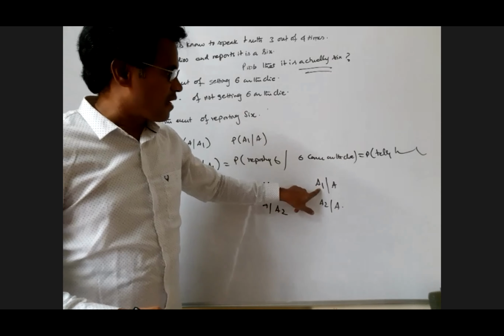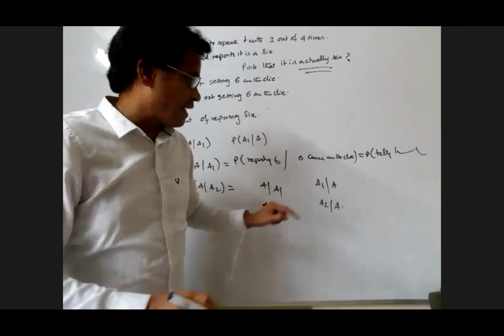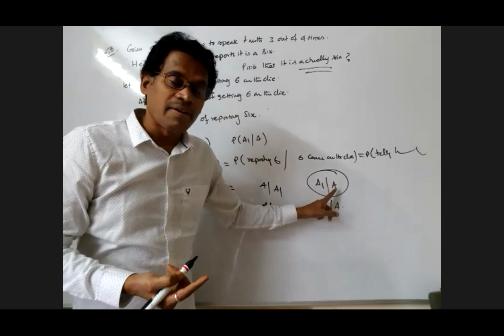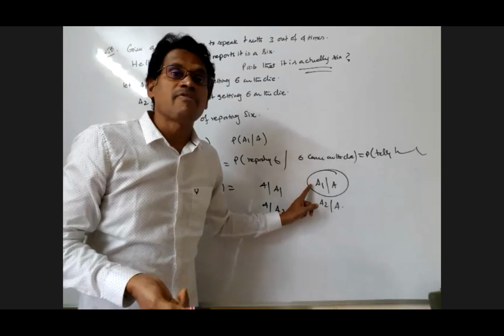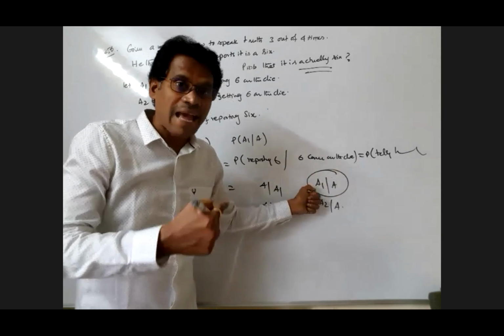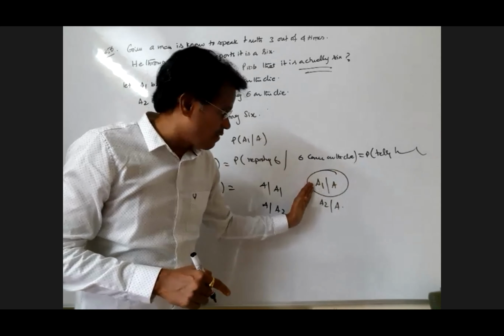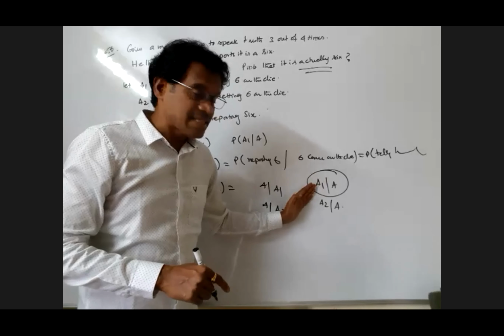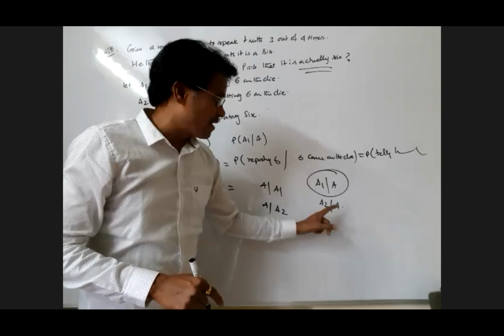Probability of A1 given A is what, my dear? Getting 6, given that he reported 6. This is the thing: actually, it is 6. The event of getting 6, given that he already reported 6. We call it actually 6, my dear. The event of getting 6 on the die, given that he reported 6. This is what, my dear, A2 given A.